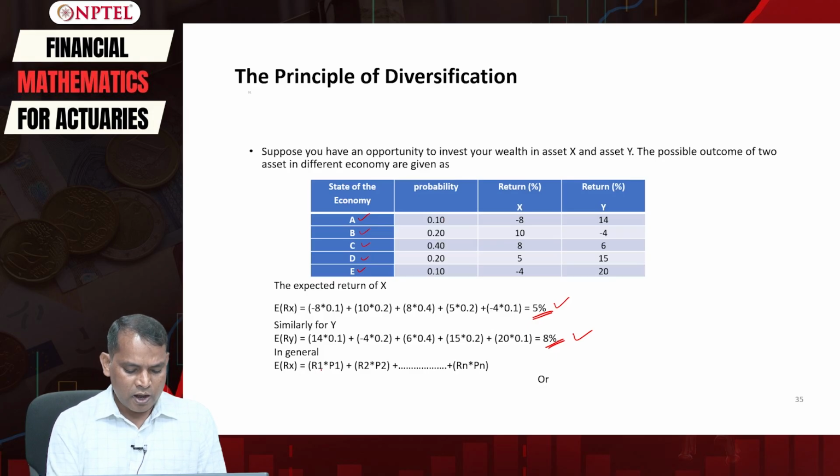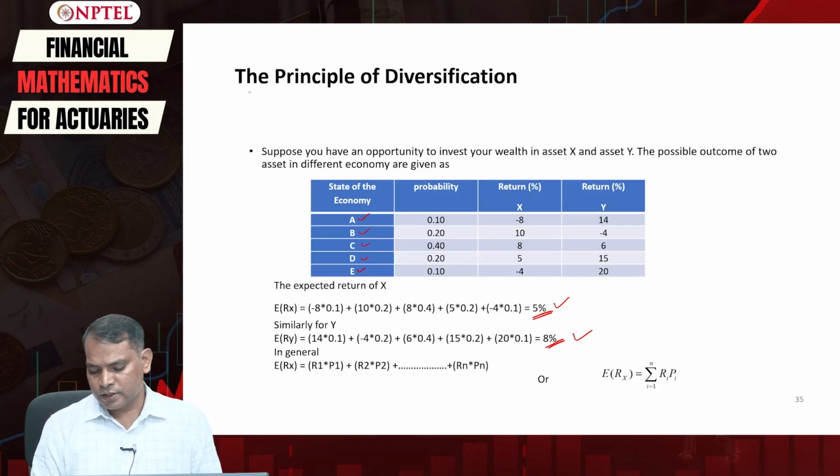So we have R1 multiplied by P1, plus R2 multiplied by P2, and so on up to Rn multiplied by Pn, where R1 is the expected return on X given the economy is in state A, with probability P1. Simply, the expectation of Rx is equal to the sum of Ri Pi.